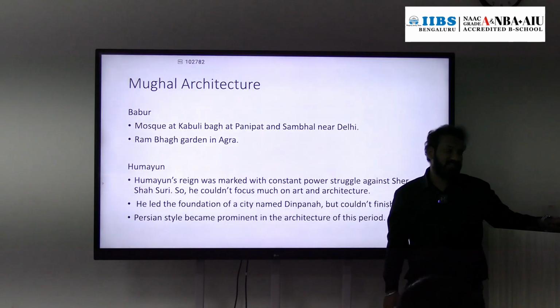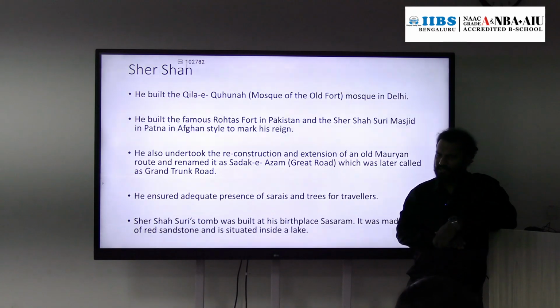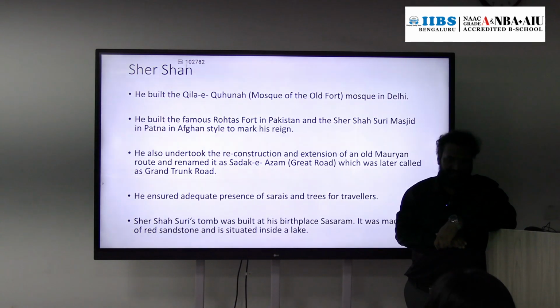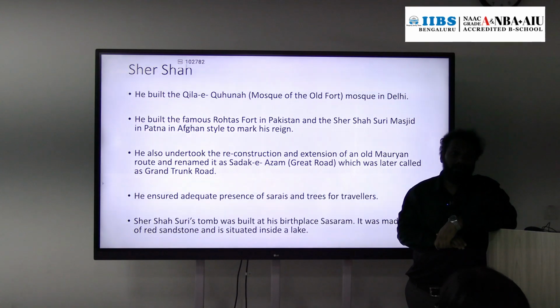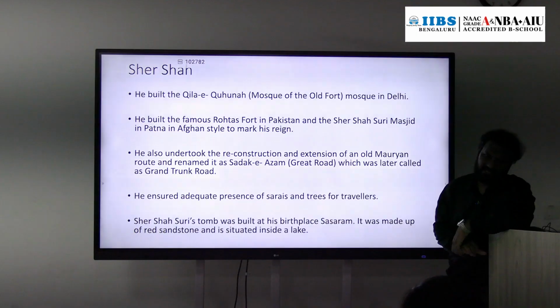Then the Sher Shah Suri dynasty. The Suri dynasty ruled for nearly 15 years, 1540 to 1555. Sher Shah Suri himself ruled 1540 to 1545. During his reign he also contributed to Islamic architecture.